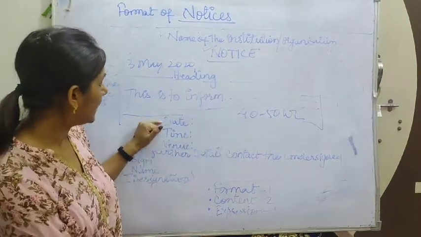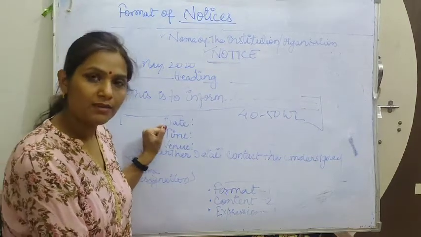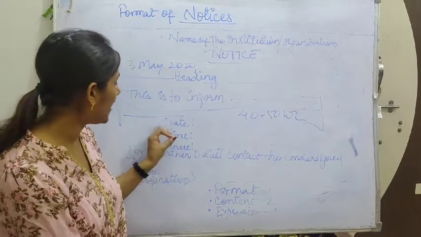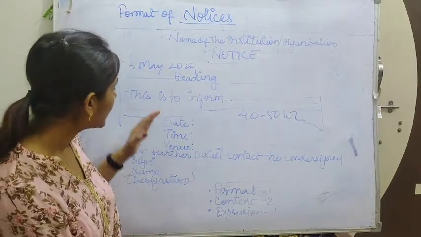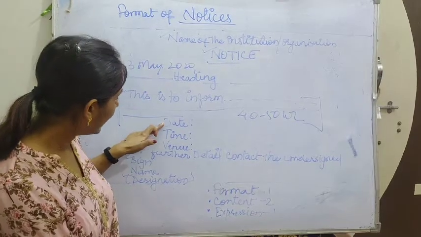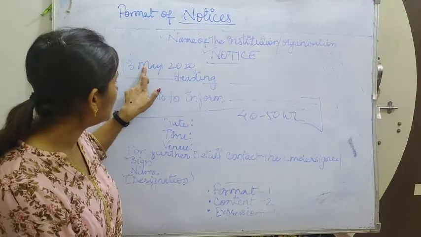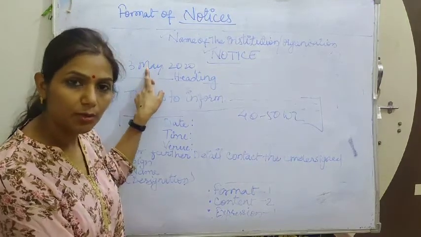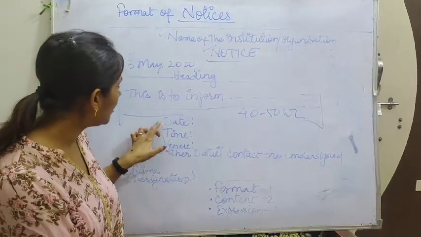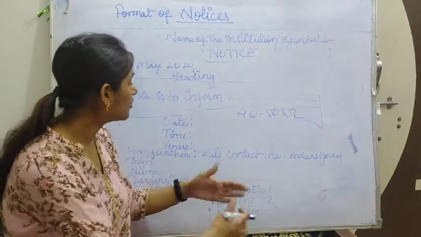Now come to the date. After writing the main body, these are very important things I described to you in the 5 W's, that you will have to mention the date. In the same way, after finishing the main body, you will write the date, the same way as I wrote earlier. That was the date when you are going to put the notice out, and this is the date of the particular day on which you are going to do something.